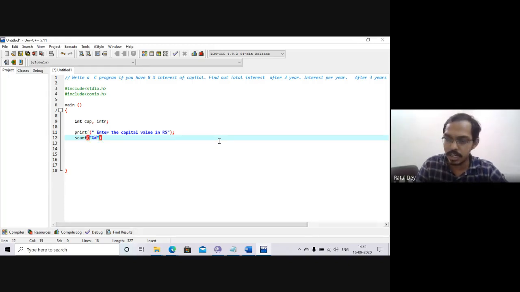Now, how can we take the value of the capital? It is written with the ampersand, capital, CAP. Yes, it is or not?